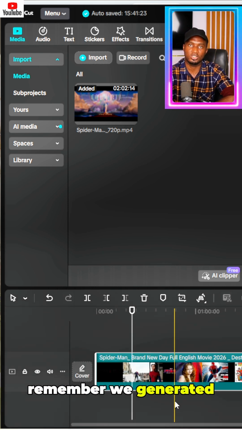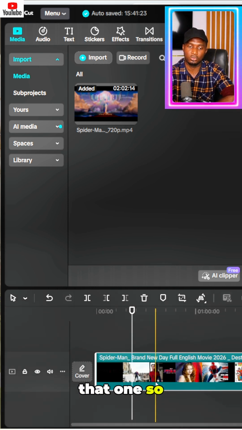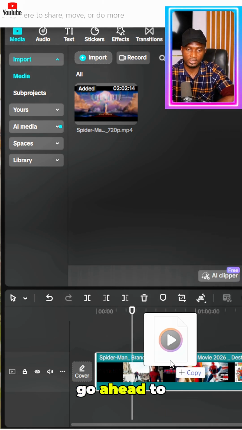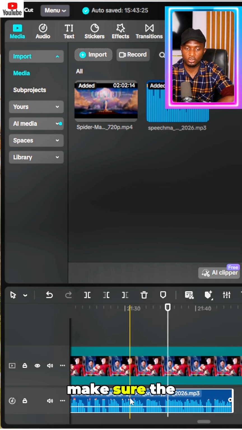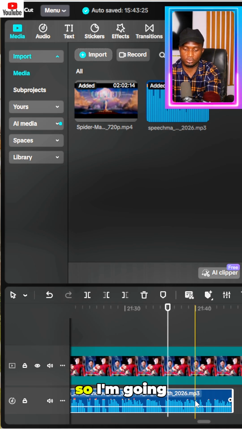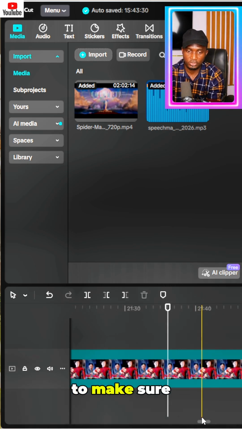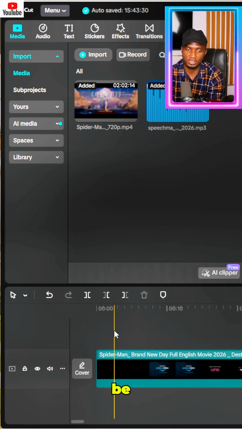Remember, we generated audio using text to speech. So go ahead to import it right here. Okay. So I'll go ahead to import the audio. So this is the audio right here. You have to make sure the audio starts from the beginning of the timeline. So I'm going to make sure this starts from where it's supposed to on the timeline.